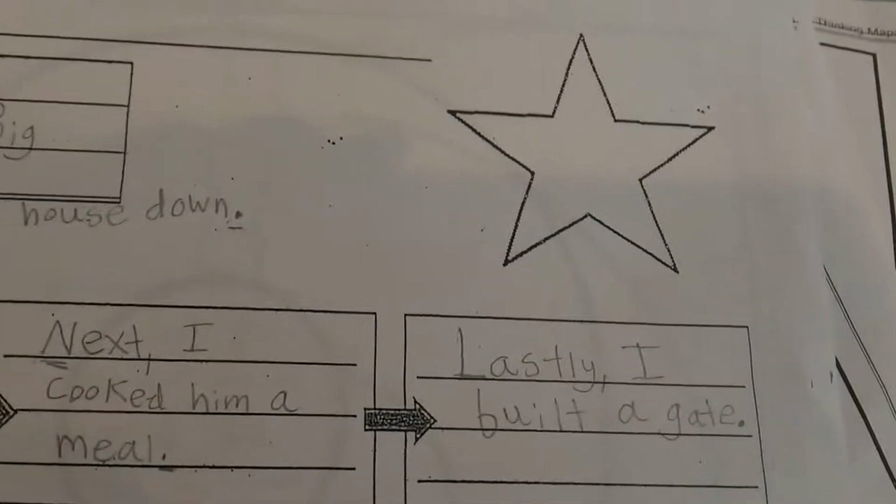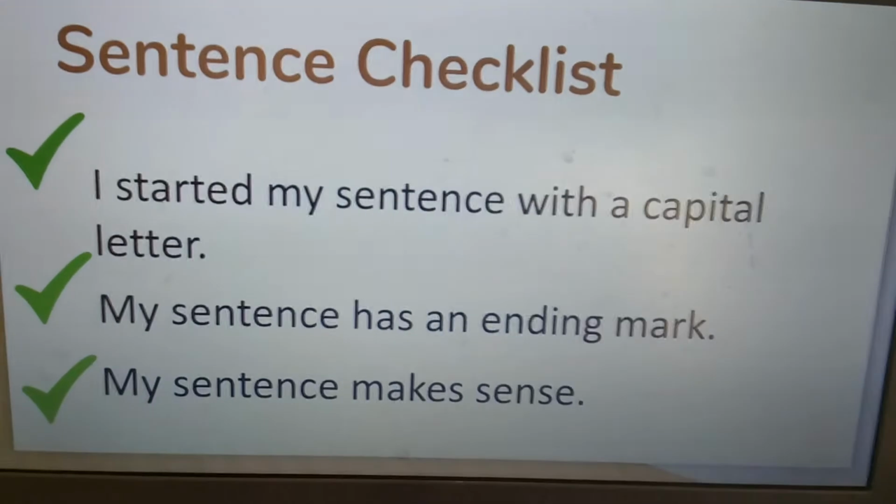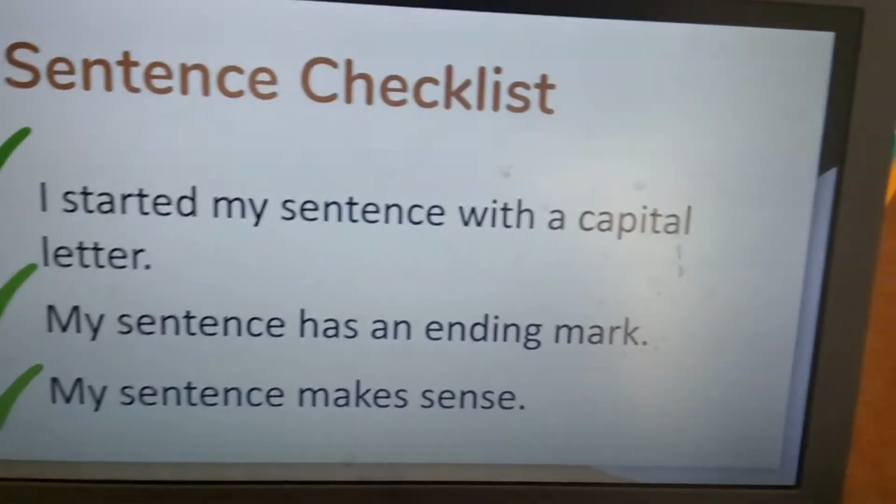And I need to make sure I have that period at the end so it's a complete thought. Now, to really make sure that my sentence is the best that I could have written it, let's take a look at my sentence checklist. Number 1, did I start my sentence with a capital letter? Well, let's take a peek. Sure did. There's my capital L.